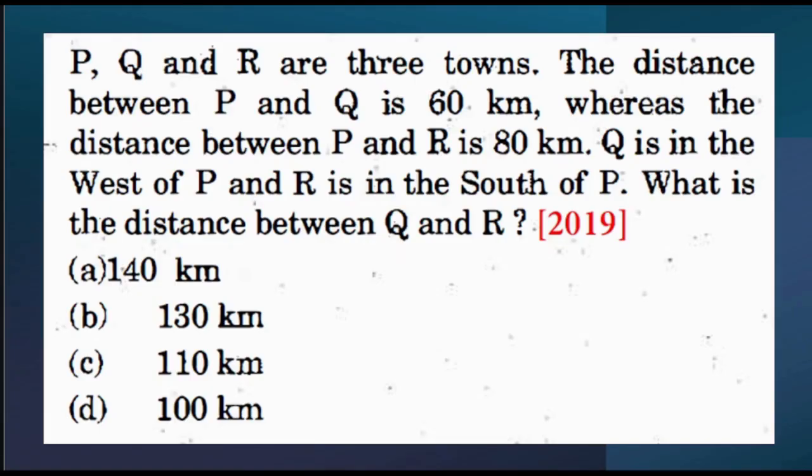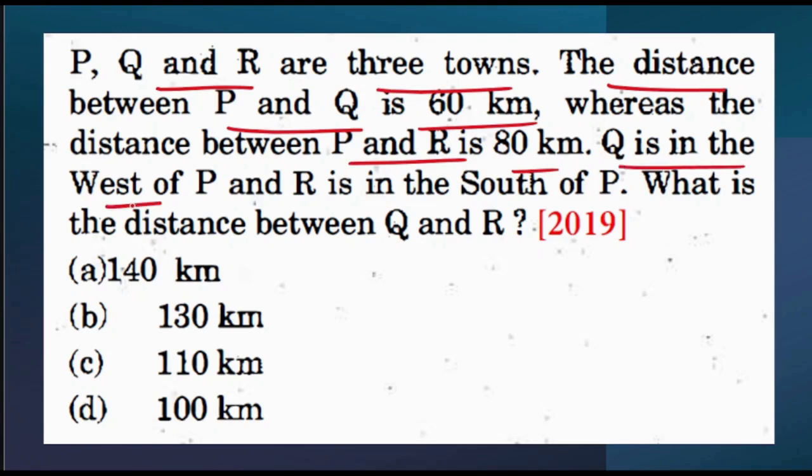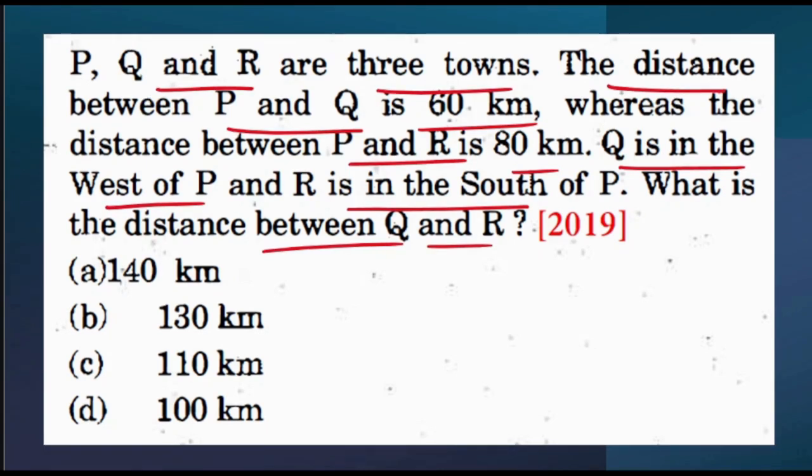So what exactly they are saying? P, Q and R are 3 towns. The distance between P and Q is 60 km, whereas the distance between P and R is 80 km. Now Q is in the west of P and R is in the south of P. So what is the distance between Q and R? Let's solve this one again. So how to solve it? Again, as I mentioned previously, we will be taking it step by step.